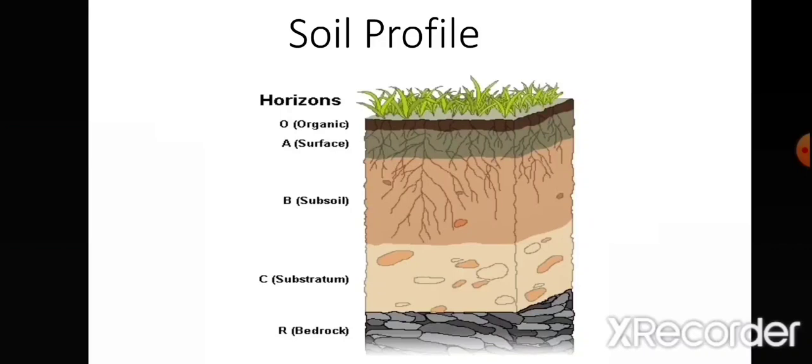After B horizon, C horizon. C horizon is a layer where parent rock is broken down due to the process called weathering. And the last is R horizon. This layer contains the parent rock. Since we see different types of soil in different regions, types of soil depend upon the parent rock and the climate.